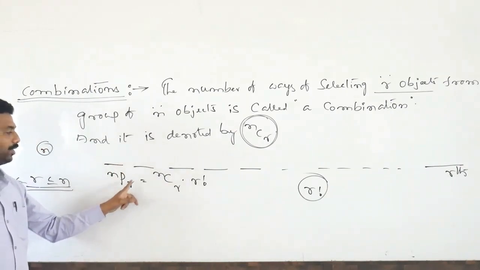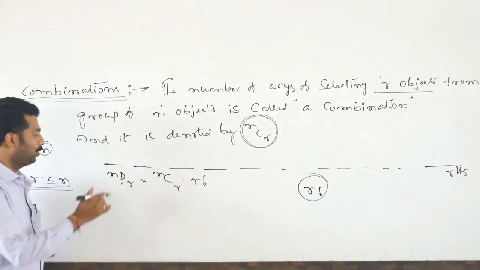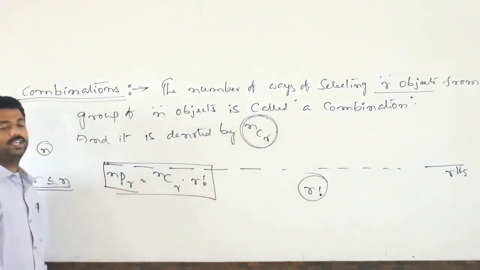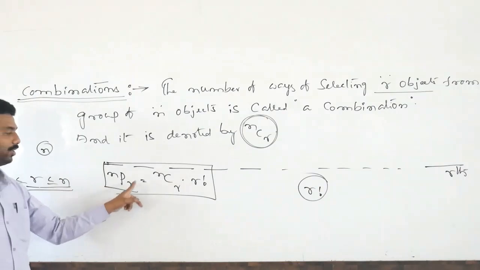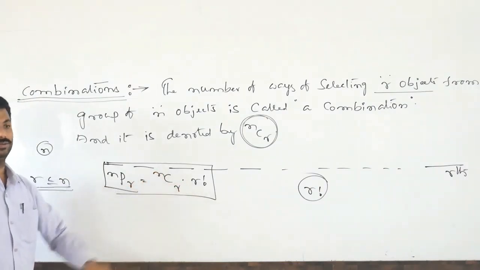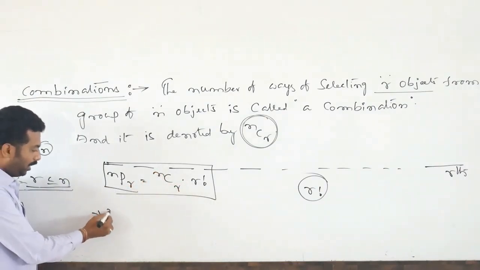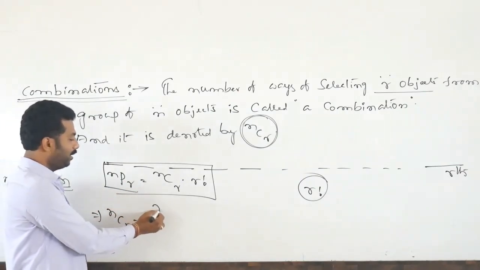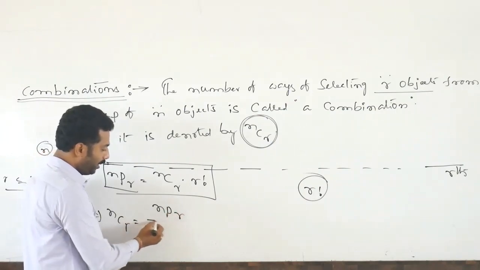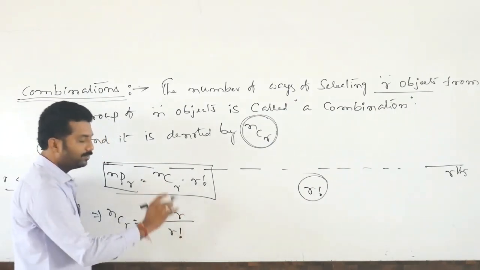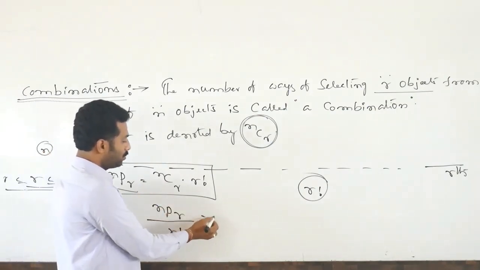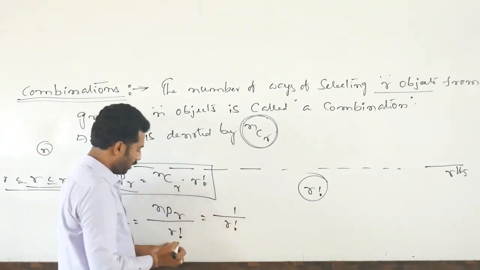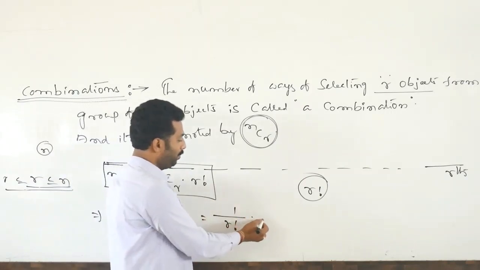So nPr is equal to nCr into r factorial. If anybody asks what is the relation between nPr and nCr, nPr is equal to nCr into r factorial. Now we want only the nCr value. So nCr we can write as nPr divided by r factorial. That is 1 by r factorial into nPr.